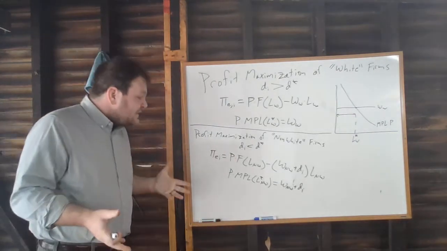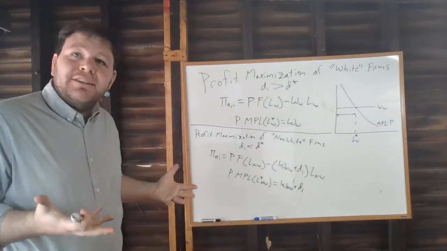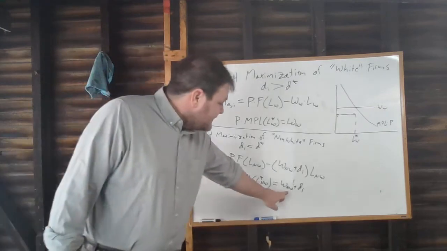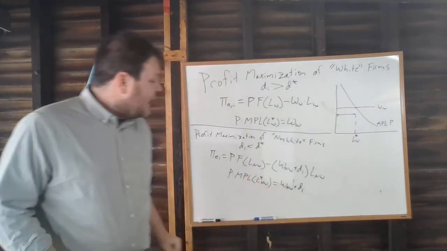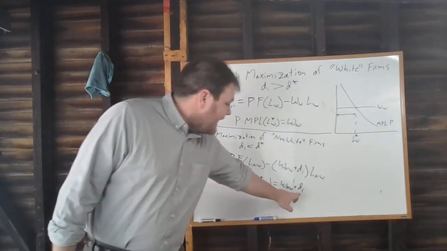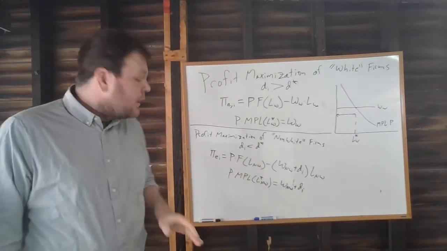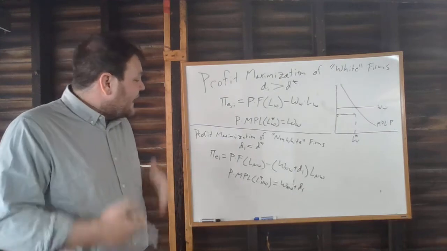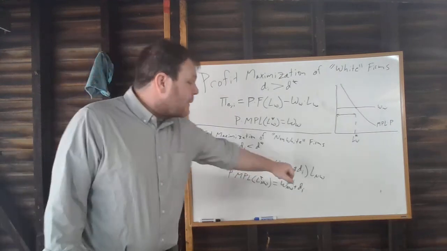And if you think about this, the answer is yes, they've got to make different decisions, right? If you're a completely unprejudiced firm, you're going to perceive the cost of hiring an extra worker as being lower than if you're a firm that has some prejudice that's just below D star. So as a result, you're going to hire more workers, right? And likewise, as a result of that, you're going to earn more profit.